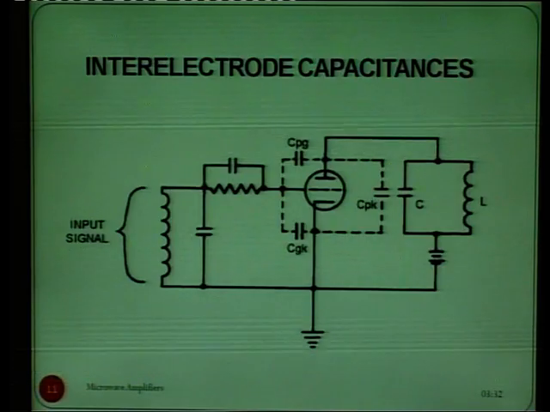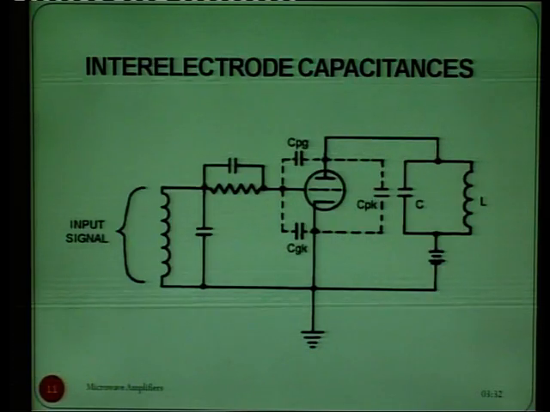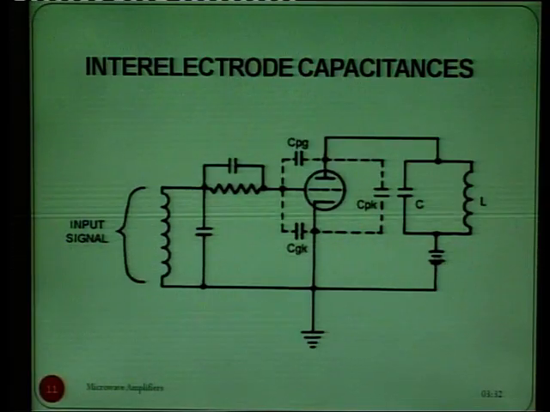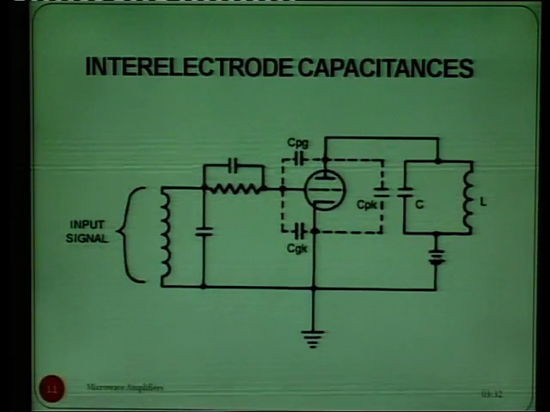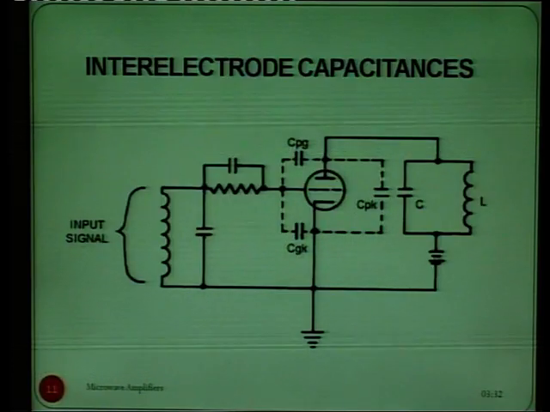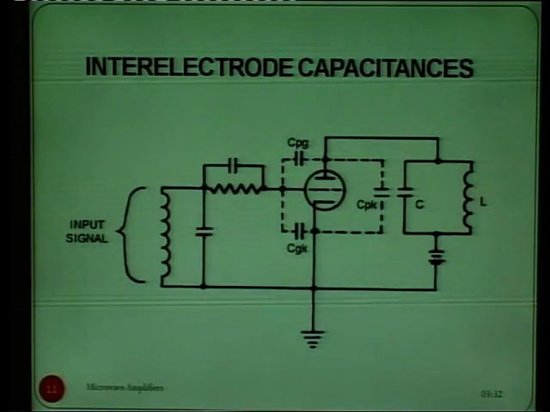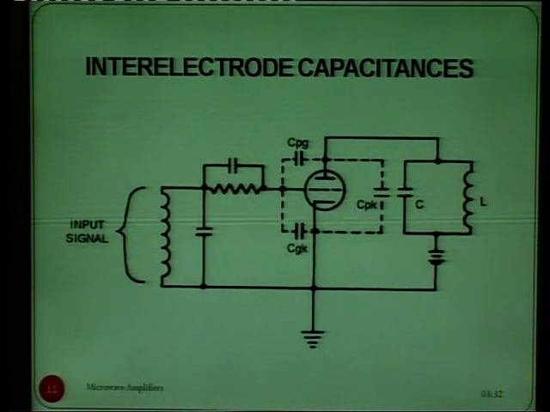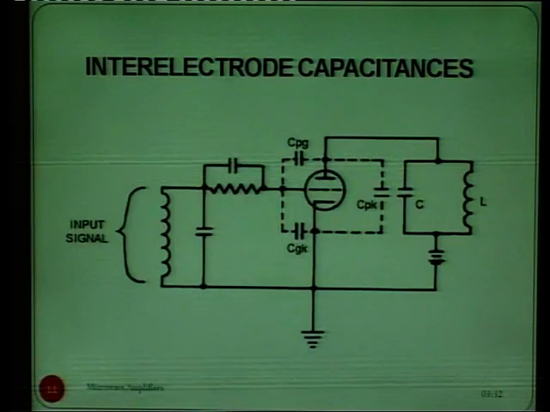So, this acts as a capacitance, and this capacitance is called inter-electrode capacitance, like CPG, CPK and CGK. These three capacitances are inter-electrode capacitances.